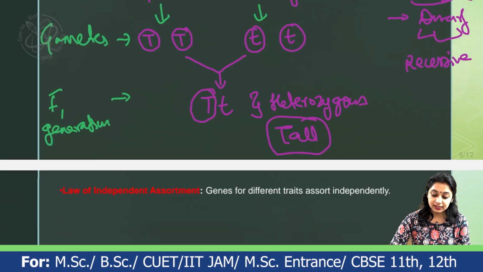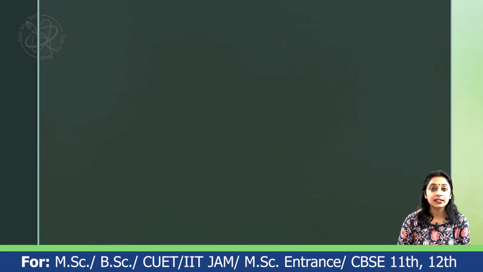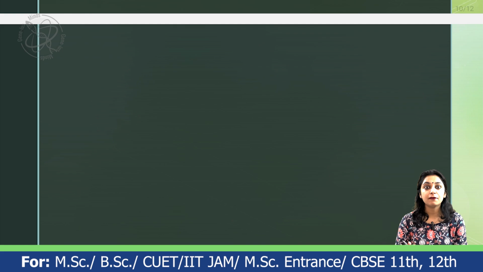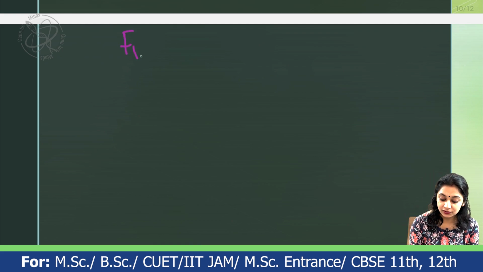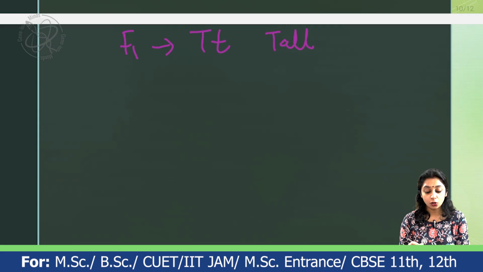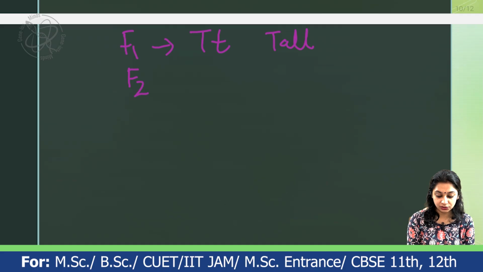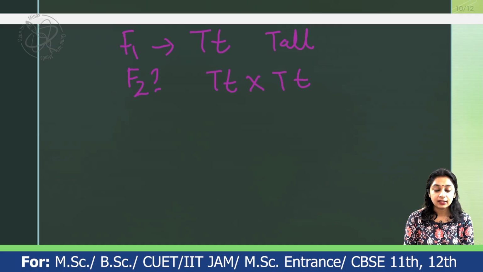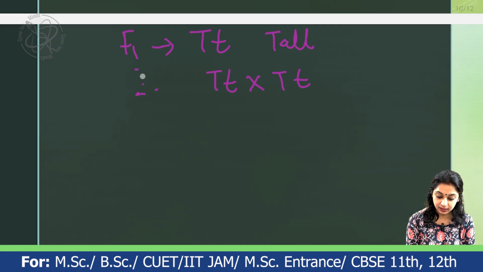Now if we self-fertilize it, we can get the F2 generation progenies also. What did we get in the F1 generation? We got capital T, small t, which is heterozygous tall. To get the F2 generation, we are going to self-fertilize it. So these are going to be our parents. Let me erase this part and mention it as parents.